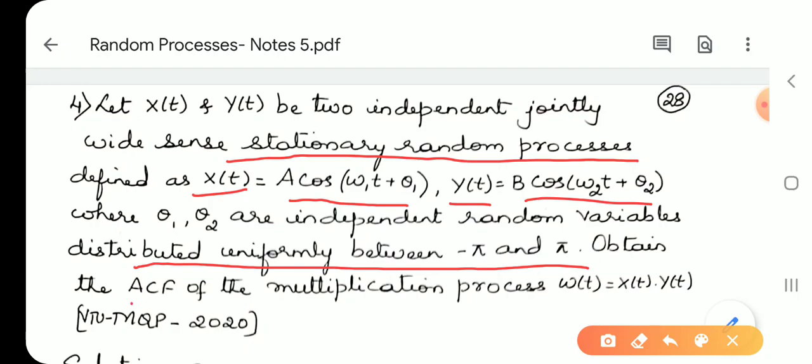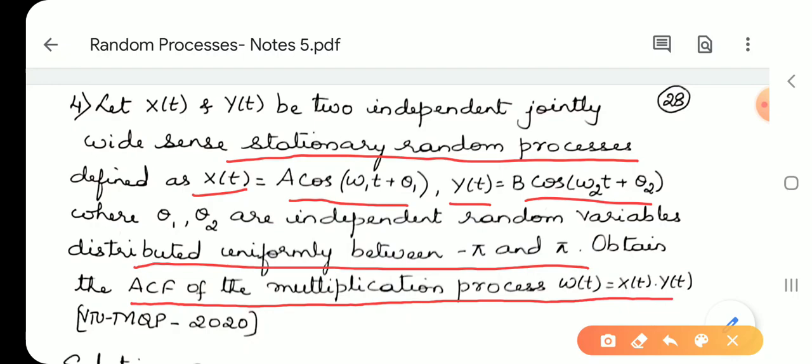We have to find the autocorrelation function of the multiplication of the two random processes, that is W(t) equal to x(t) into y(t). Analyze it properly.